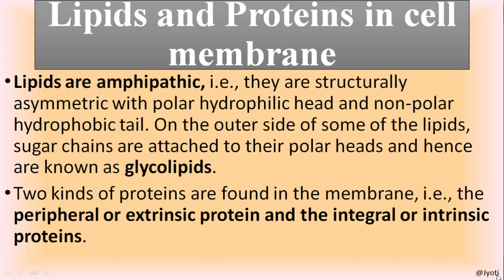Then regarding the proteins, there are two kinds of proteins found in the membrane. That is peripheral proteins, which I have already told you, which can be separated easily from the membrane. They are superficially situated. They are also called extrinsic protein. And the proteins which are embedded very tightly with the membrane, very difficult to get separated from the membrane, are the integral or intrinsic protein.